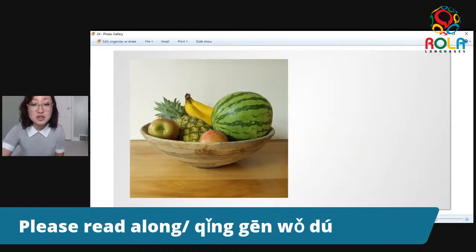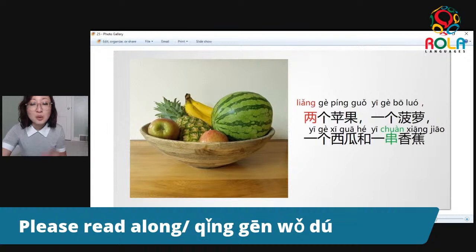Ooh, this time things are getting a little bit more complicated. We have about like 4 kinds of fruits here. So let's see, what do we say? We have 2个苹果. The reason I put 两 in highlight red in 红色 is because remember when we're talking about numeral words plus measure word plus noun, when we're talking about 2, we do not use 二 when we are counting. We do not say 二个. Instead of 二个, we say 两个.